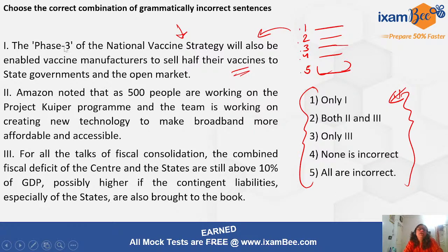Okay, so now this one, let us discuss the phase 3 of the national vaccine strategy. Will also be enabled vaccine manufacturers. So this is wrong. You don't say will also be enabled, you will say will also enable. Okay, so this is wrong, and we will say will also enable. So one is actually the sentence that contains the error, and we have to choose the correct combination of incorrect sentences, right? So one should be in our answer. So this cannot be our answer, this cannot be our answer, this cannot be our answer, right? So let's see.